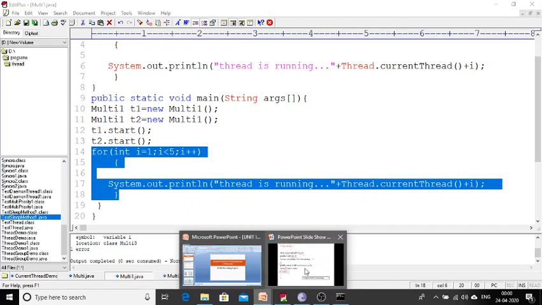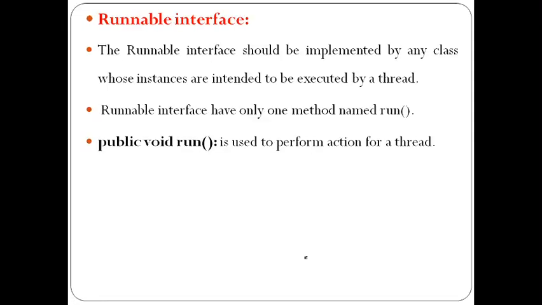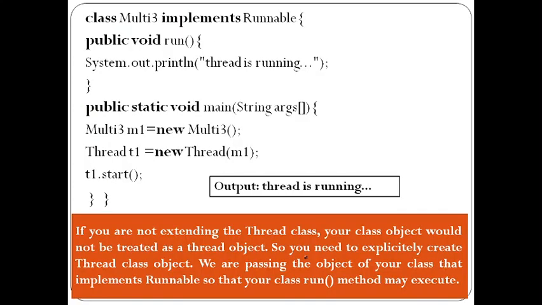So the next topic we are going to discuss is how to create threads by using the Runnable interface. Why are we using the Runnable interface? Can you guess any drawback of the Thread class? Since we can create threads with the Thread class, why do we need to go for the Runnable interface? The only reason is that Java doesn't support multiple inheritance.